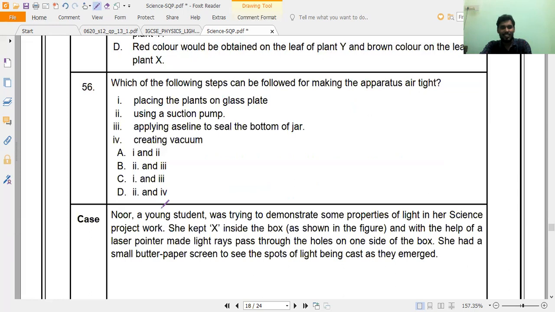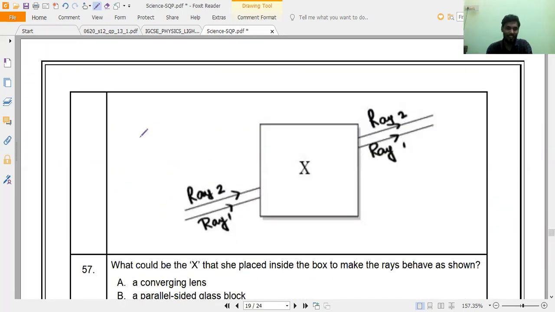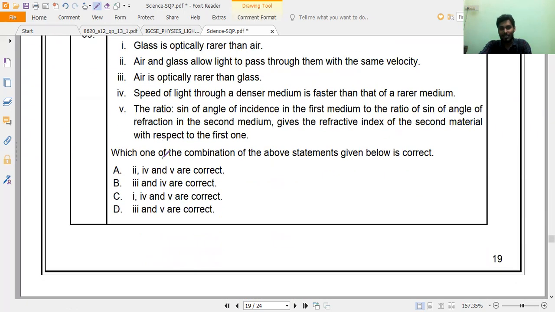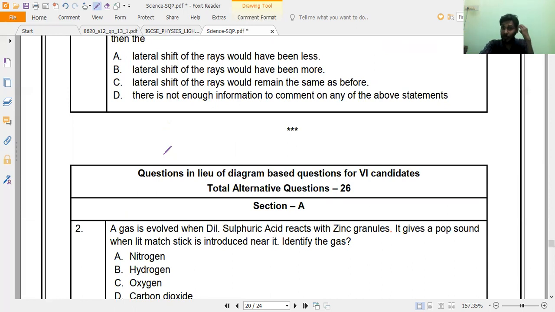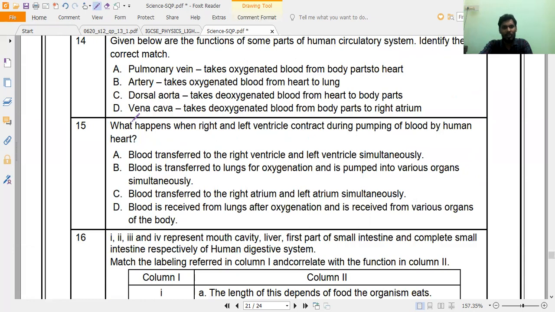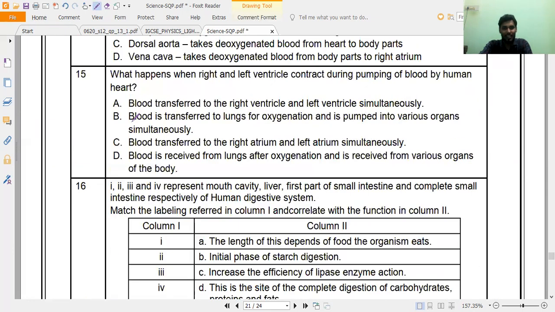Sir, why are you saying all these questions are important, and this question, particularly the 56th question also? Nothing actually. What CBSE is saying here is that these are the latest pattern of CBSE competency based questions. I will explain in the next video what these competency based questions are, what the difference is between the normal way of asking questions and this, why they are stressing competency based questions, and what the exact difference is. I hope you all remember these things.